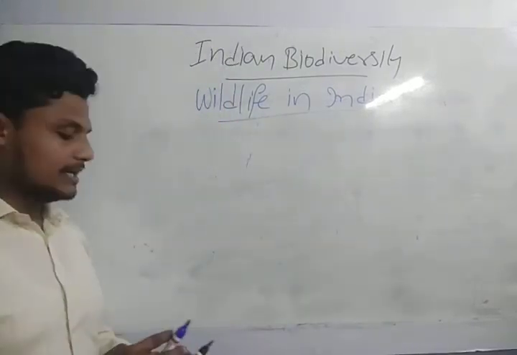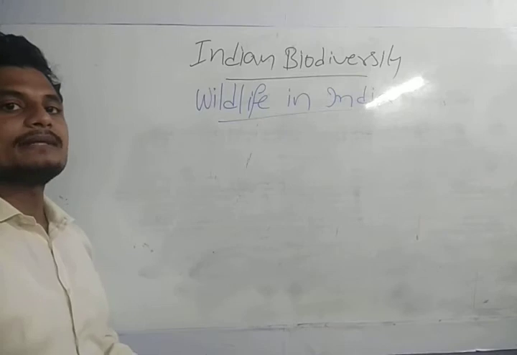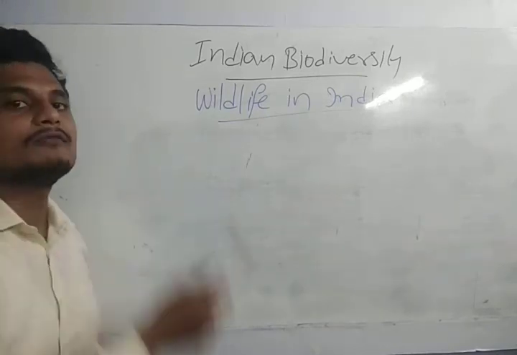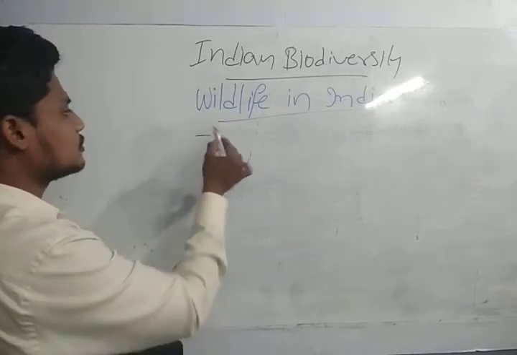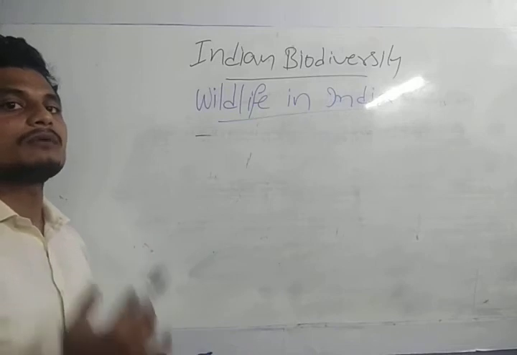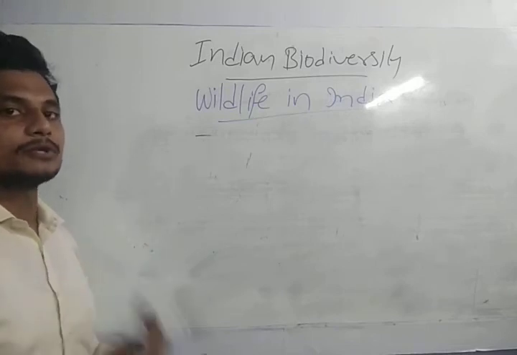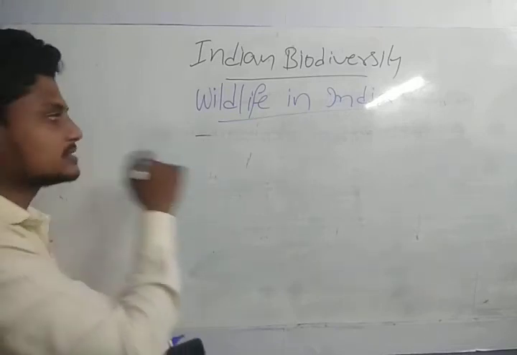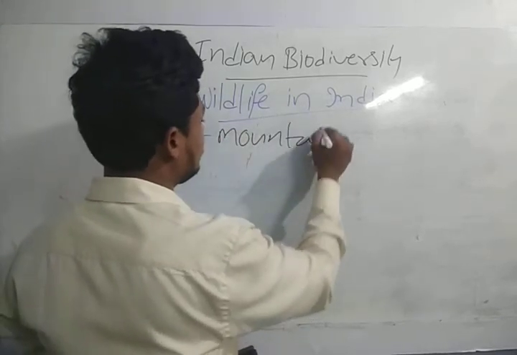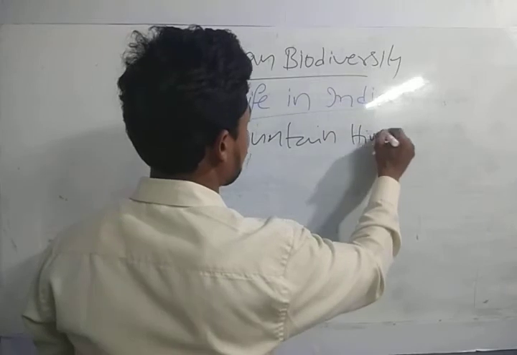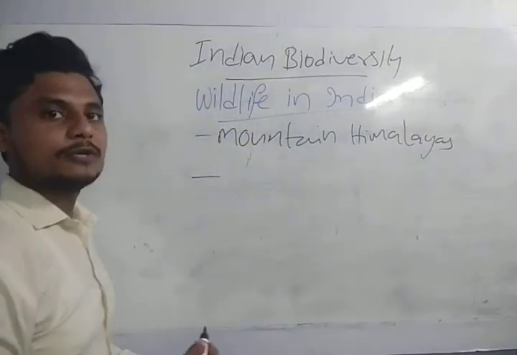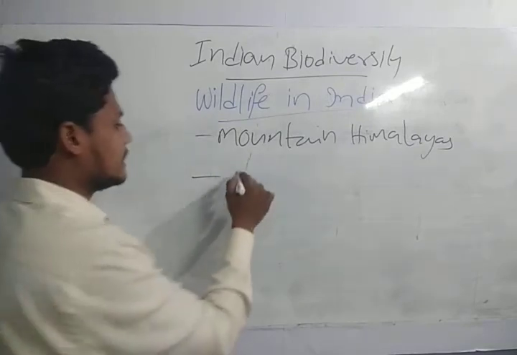What do we mean by wildlife? Wildlife means both plants and animals. We are going to see five important places where wildlife is maximally present in India. The first is the mountain Himalayas. The second is peninsular India.